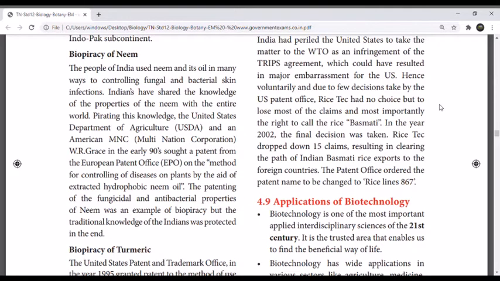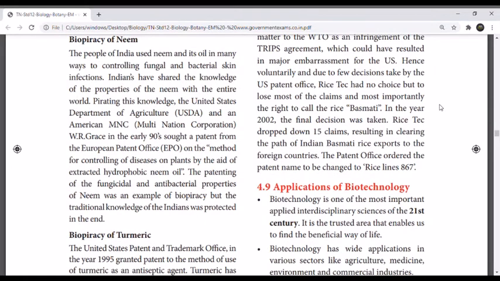Pirating this knowledge, the United States Department of Agriculture and an American multinational corporation, W.R. Grace, in the early 90s sought a patent from the European Patent Office on a method of controlling disease on plants with the aid of extracted hydrophobic neem oil, but the traditional knowledge of the Indians was protected in the end.